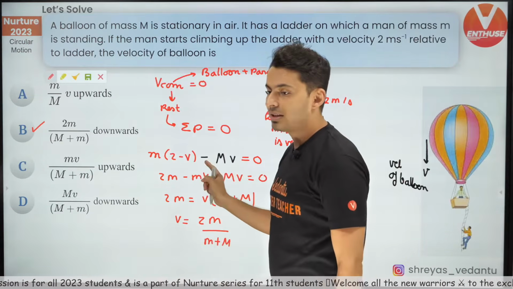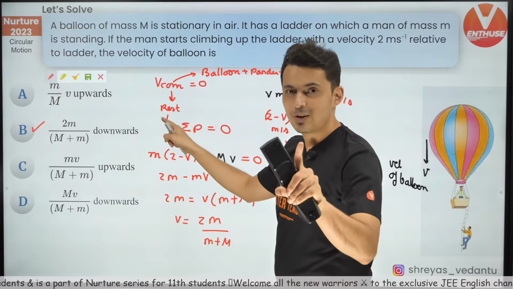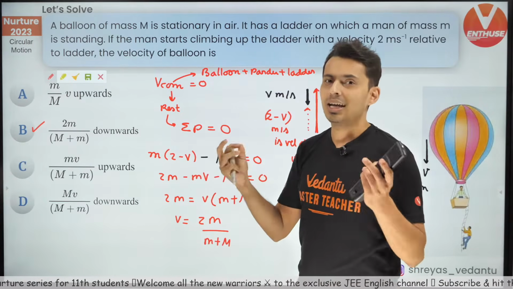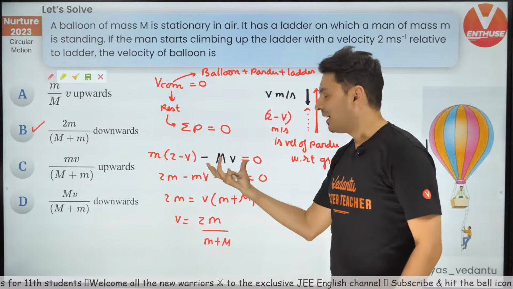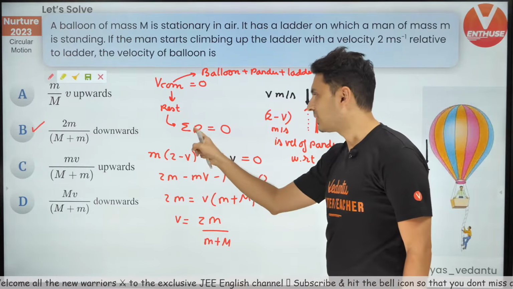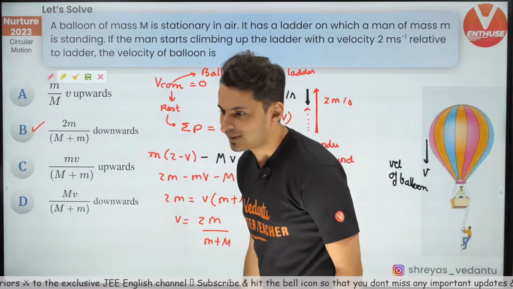How did we get 0 on the RHS? Just because the center of mass is at rest. If the center of mass is at rest, that means the momentum of the system is 0. Hence, the total momentum of the system must be 0. That's why I put 0. This is the sum of the momentums. I hope that makes sense.